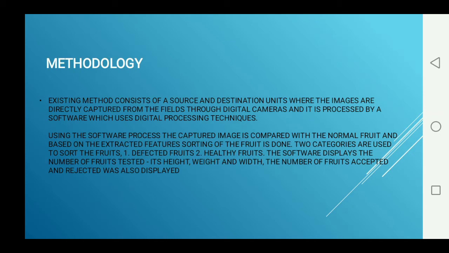Two categories are used to sort the fruit: defected fruit and healthy fruit. The software displays the number of fruit tested, and their height, weight and width. The number of fruit accepted and rejected is also displayed.